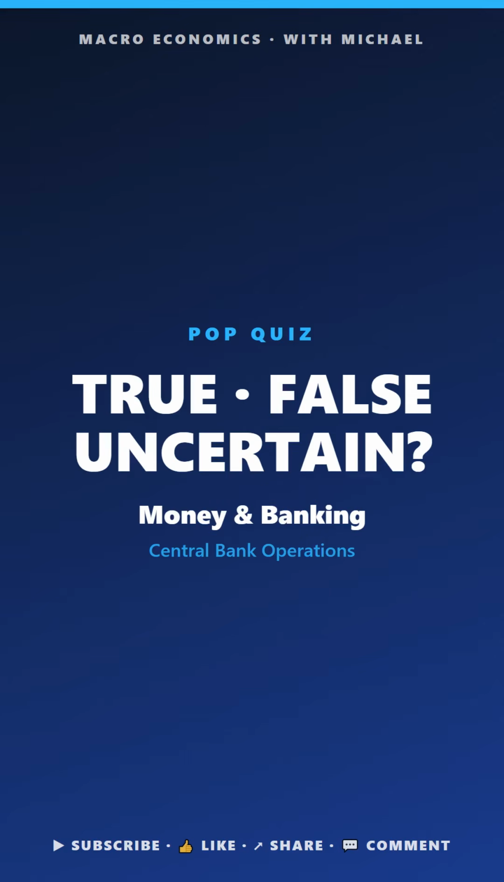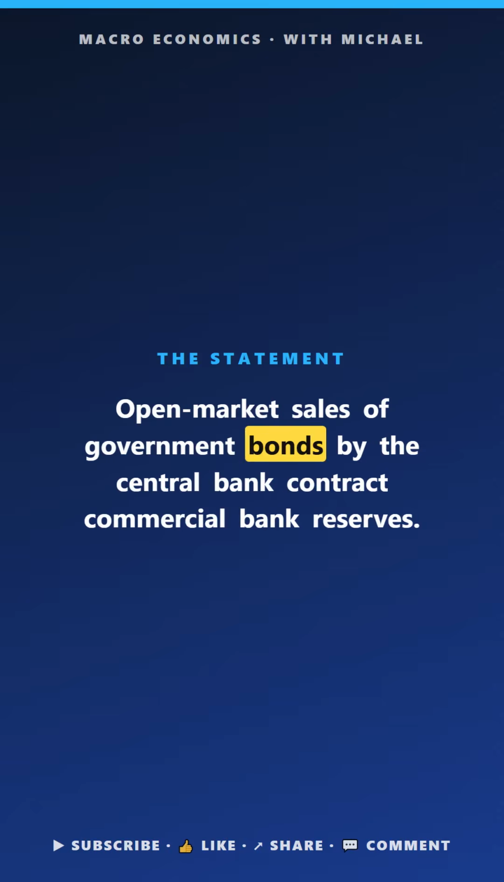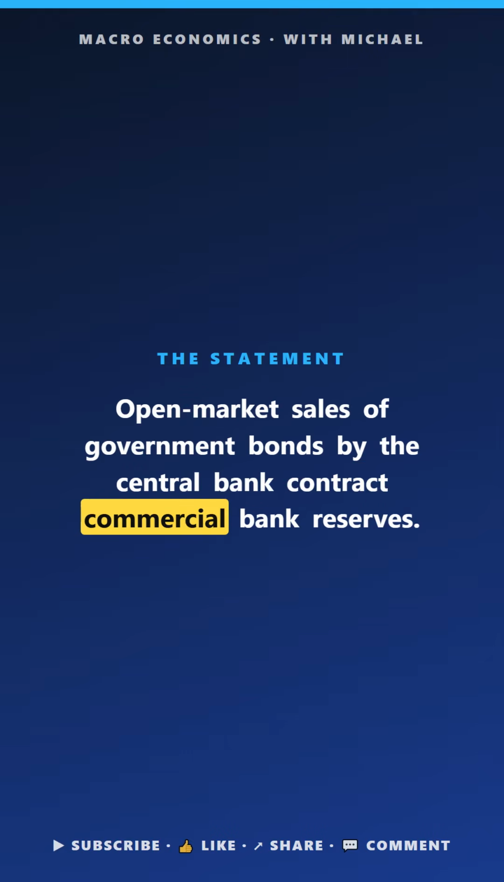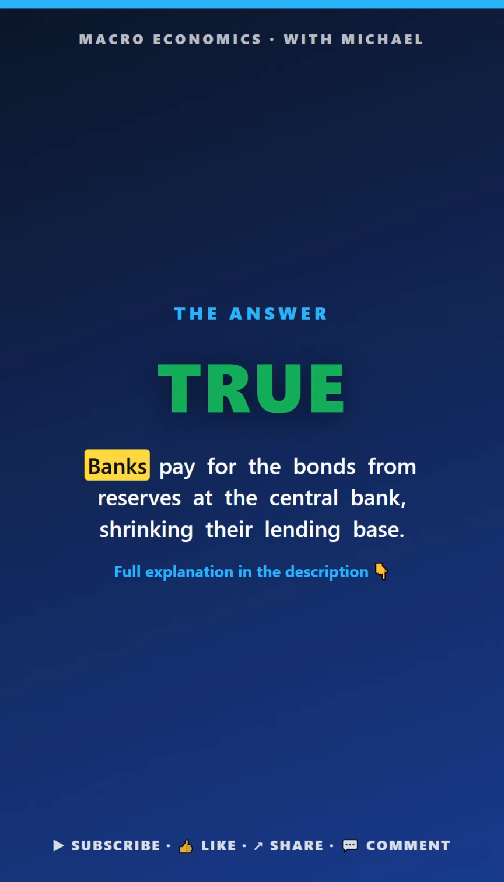Macro pop quiz. Money and banking. True, false, or uncertain. Open market sales of government bonds by the central bank contract commercial bank reserves. The answer is true. Banks pay for the bonds from reserves at the central bank, shrinking them.